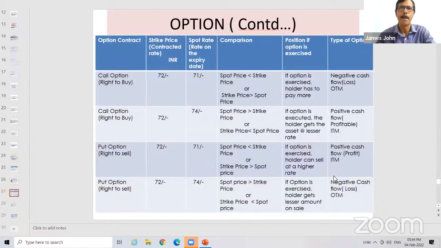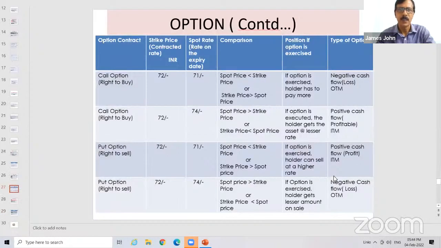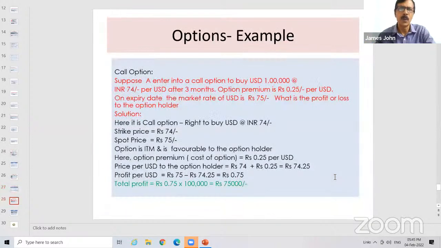Okay. This is an example I gave. Call option, the contracted rate 72. Two situations, 71 or 74. Similarly, put option 71, 74. Like that, I have explained on the whiteboard. Same thing only. To make it very clear, I have given this slide. We'll move on to another example for option.